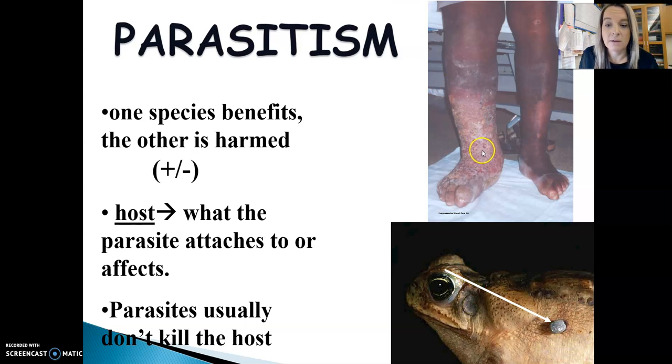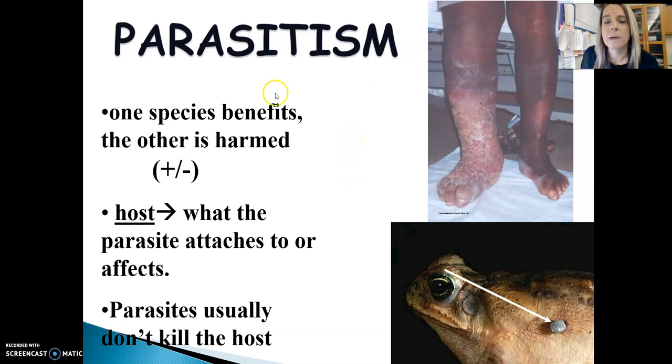Elephantiasis, which is caused by a parasite that can cause inflamed cellulitis, even a bacteria, can live in a human being. It doesn't necessarily kill you, but in order for that organism to live, it needs an organism to infect. Usually we'd go to the hospital or the doctor before it got this bad, okay? I think you get that. You'd feel warm tissue and you would go to the doctor. Parasites don't usually kill the host because then they themselves are going to die.